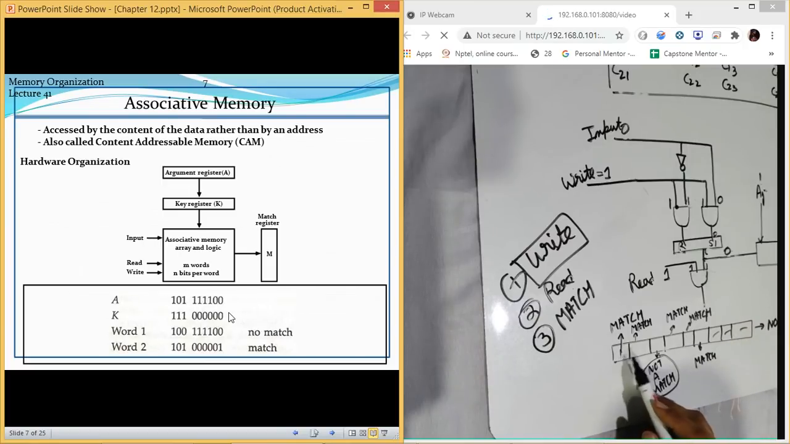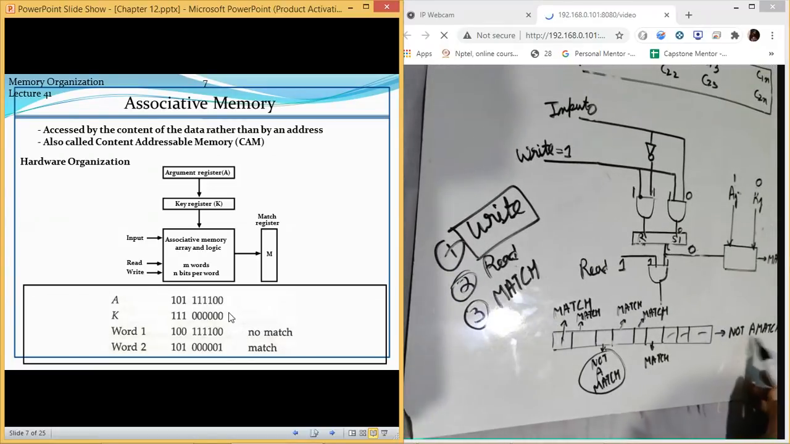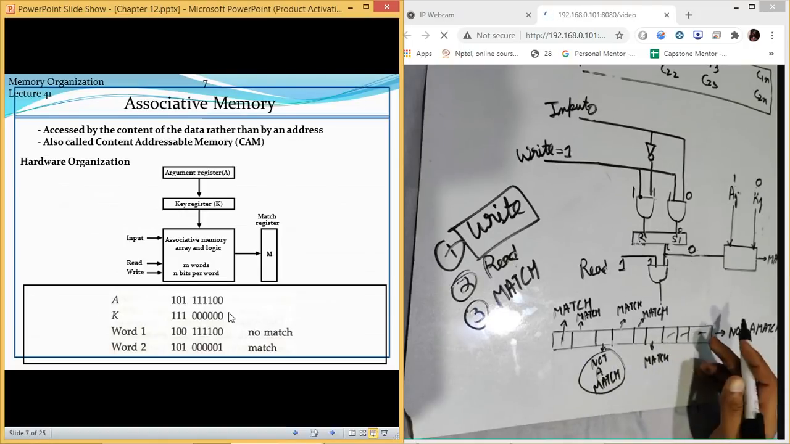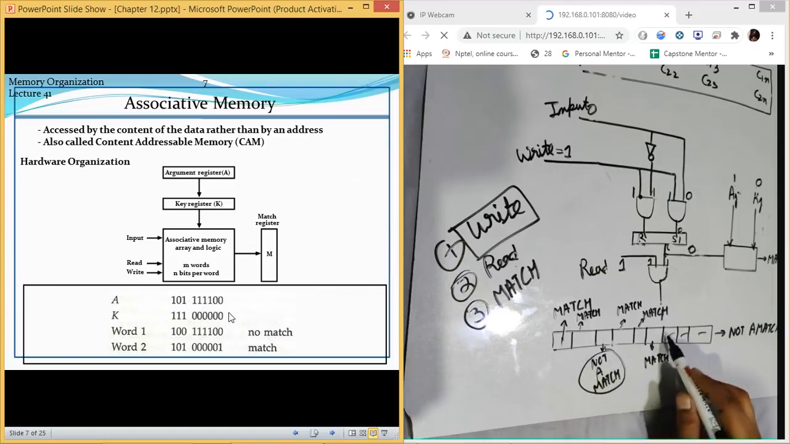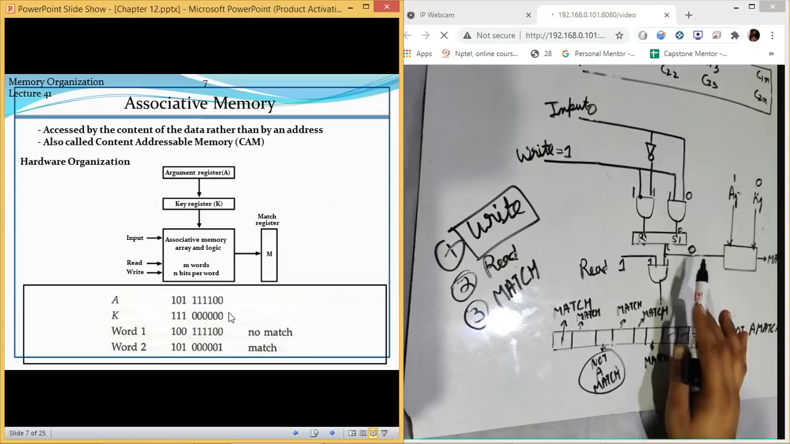If I perform an AND operation between all of them, my answer would be not a match because one value is not matching. If all the values are matching, then only my resultant will be a match. But in this case, not all the values are matching. There is a single value which is not matching. So it is not a match in the output. So this is how we get the matching and non-matching done in the case of this circuit.